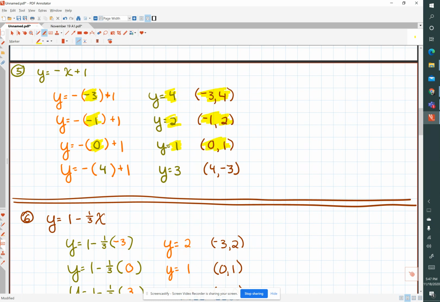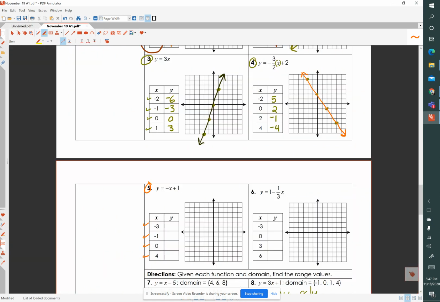And when x is 4, y is negative 3, an ordered pair of 4, negative 3. So let's transfer those onto our paper. So we have negative 3, 4, negative 1, 2, 0, 1, 4, negative 3.